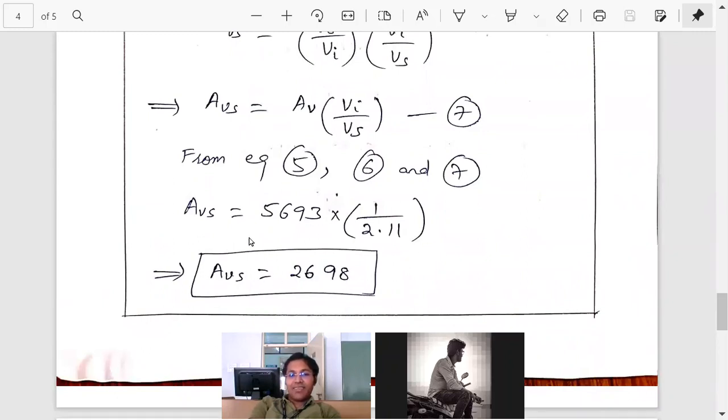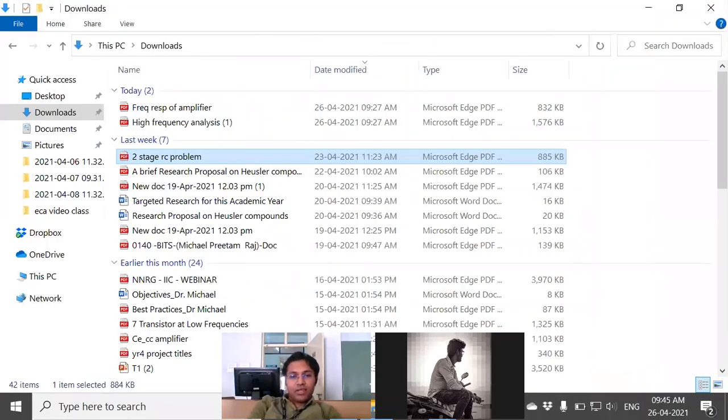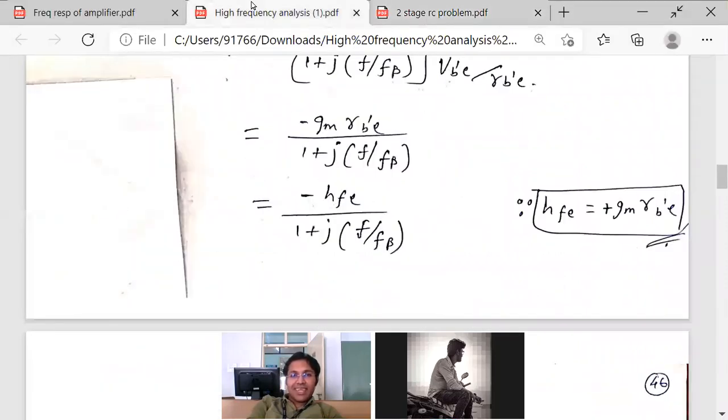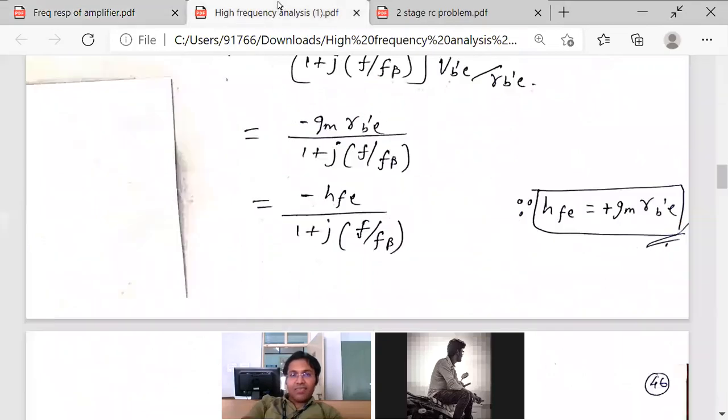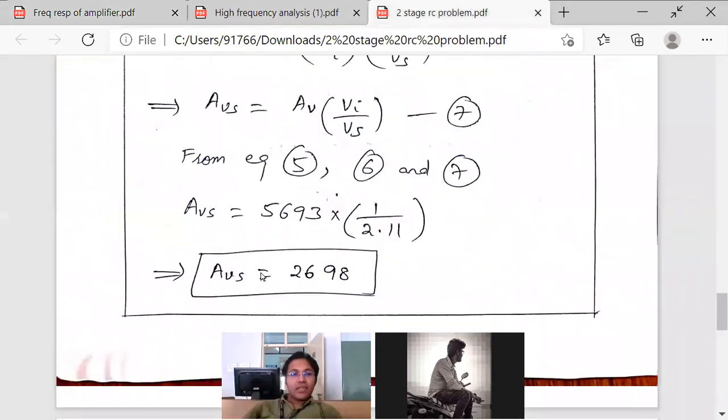Did we consider the frequency? No, sir. So by default, if input resistance, output resistance, current gain, voltage gain is asked, it is the mid frequency region where gain is constant. Voltage gain is constant with respect to frequency, so we obtained a constant value.